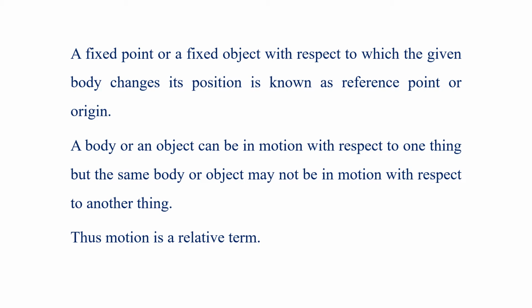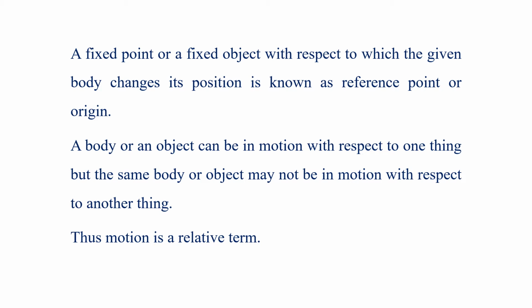A body or an object can be in motion with respect to one thing. For example, now the train has started and you have put your luggage in the train. When you sit at one place and watch your luggage, the luggage is not moving, so you feel it is at rest, because if the luggage is put beneath your legs, it remains at the same place.